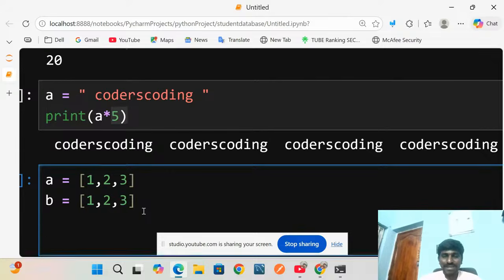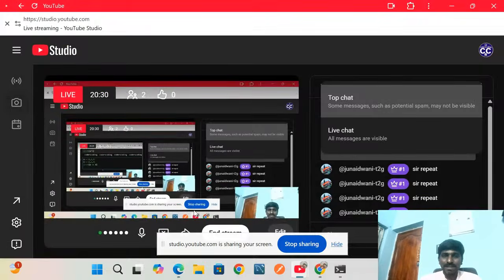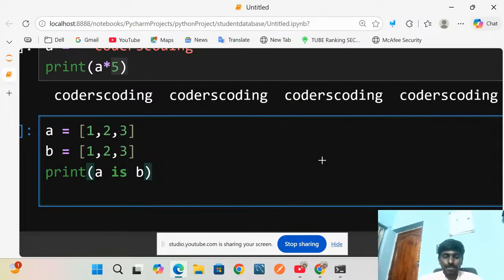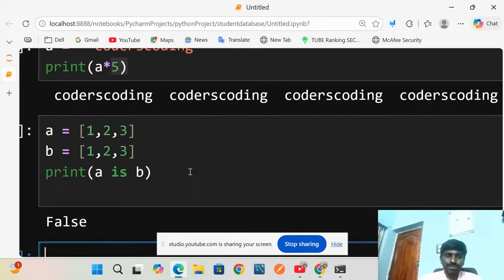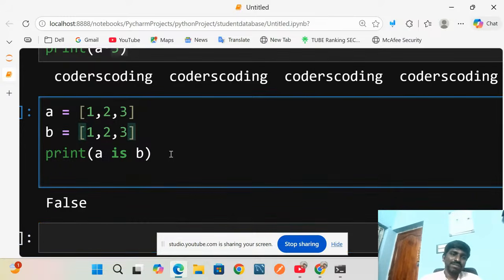Here I just print. You can observe here, it's very important. So print, A is B. What is the answer? You can guess and mention here what answer we get. A is B. So what is the answer here? I just run this one, then it will get False. See why it gets False.